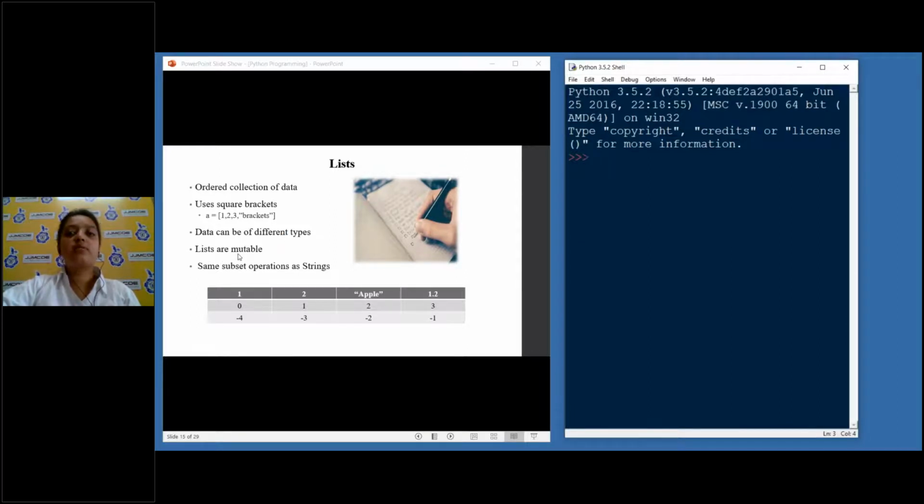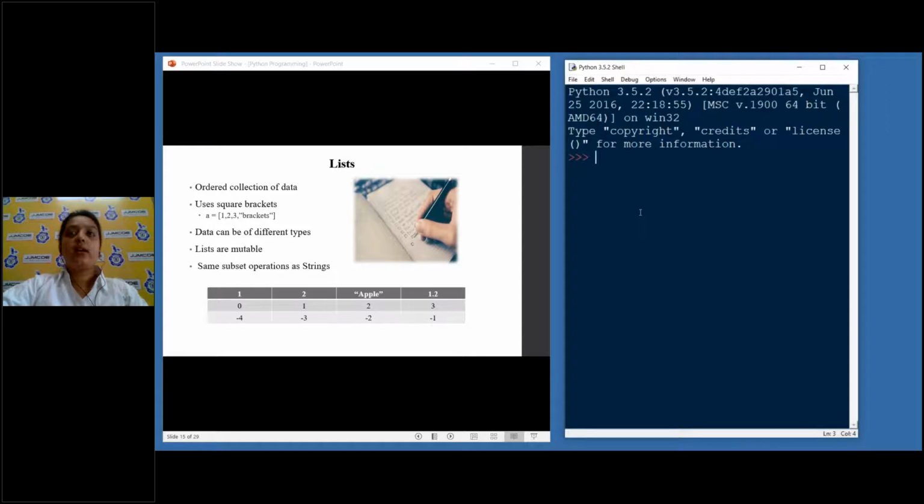Remember when I was talking about strings, I kept on repeating that strings are immutable. Well, lists are not immutable. What we mean by this, we'll see later. Lists support the same subset operations as strings. Yes, a list also follows the system of indexing.